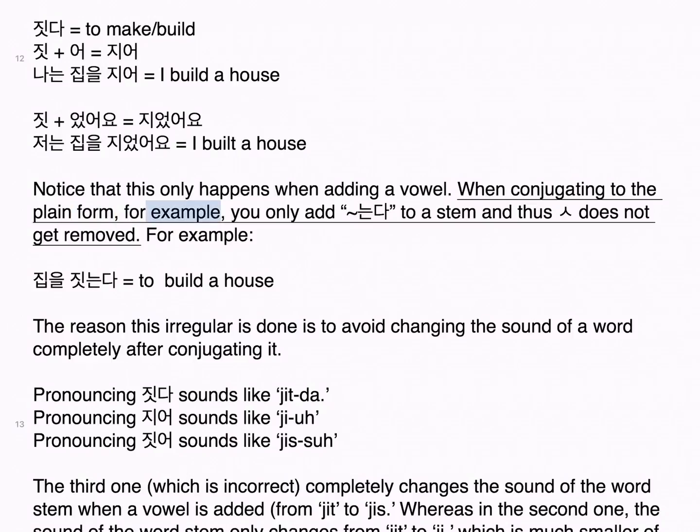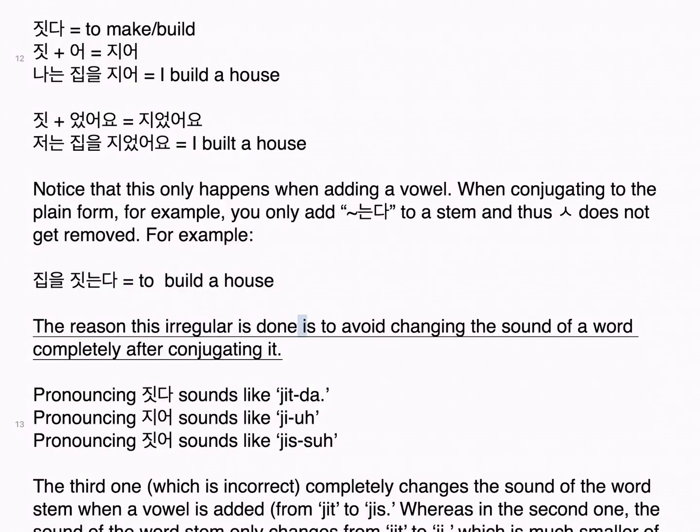Notice that this only happens when adding a vowel. When conjugating to the plain form, for example, you only add 는다 to a stem and thus 시옷 does not get removed. For example, 집을 짓는다, to build a house.